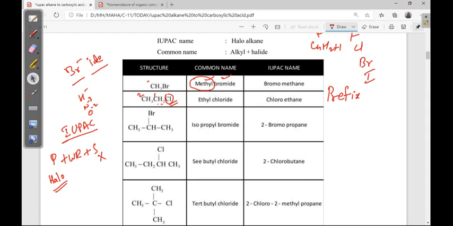Next, 1 2 3 propane. In the propane, bromine is there on the second carbon, so 2-bromopropane. Don't write propane 2-bromo. Okay, this is the prefix. So prefix we always have to write first, then word root, then suffix. Here all single bonds are there, that's why ane is the suffix.